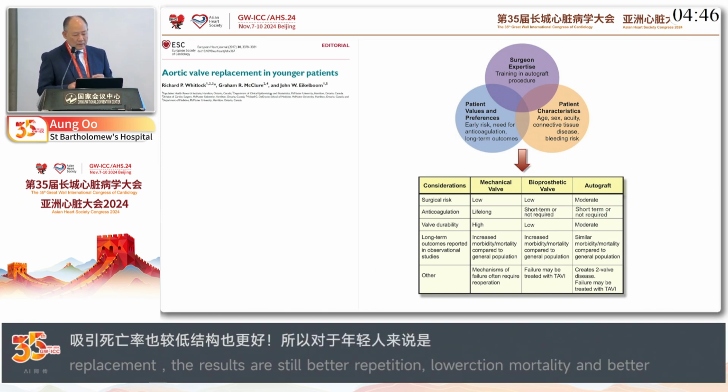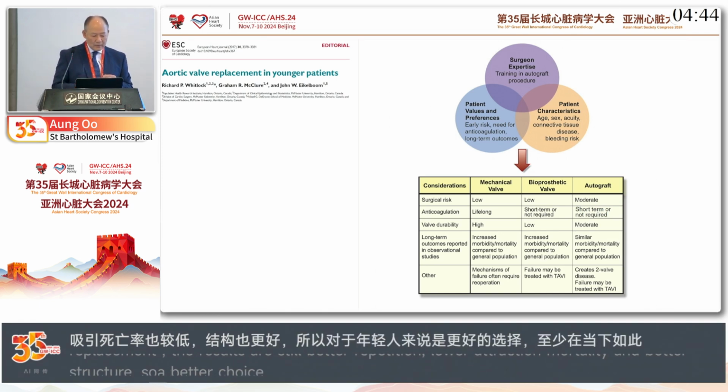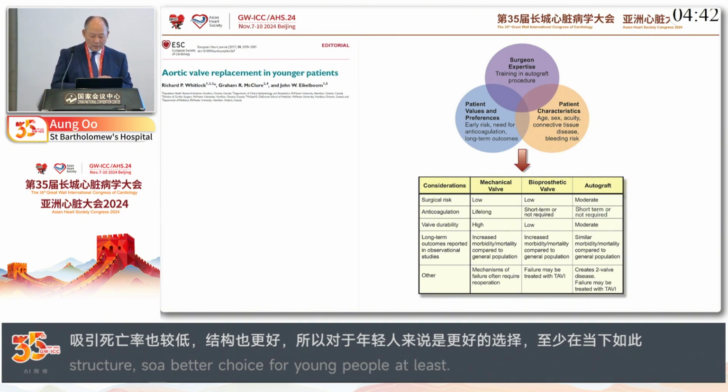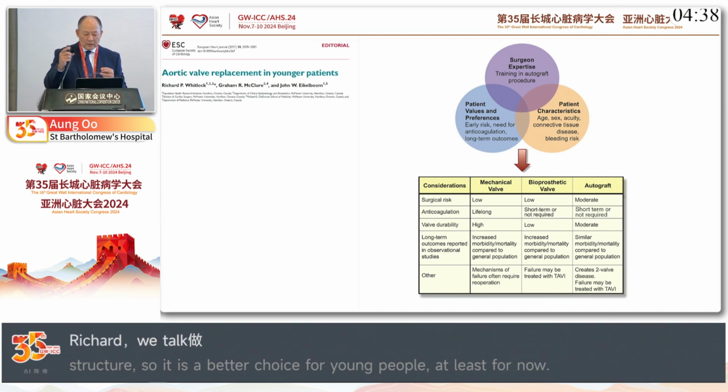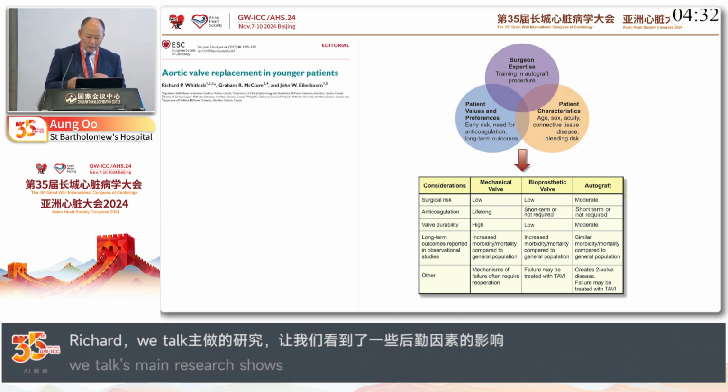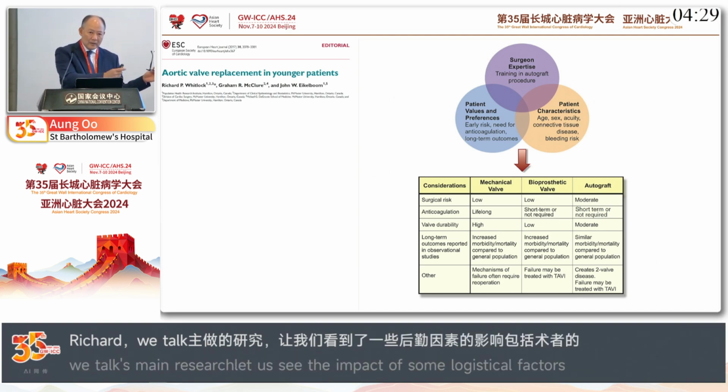And this is an editorial from Richard Whitlock and colleagues. It's very logical to think about. The surgeon's expertise is important, what we want to do, the training and developing your program, and also the patient's values, culture and preferences.